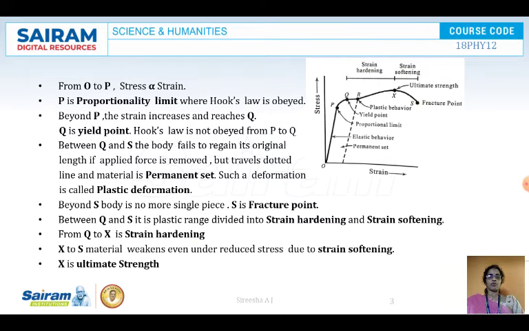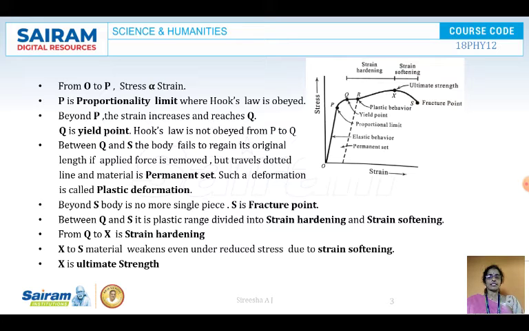From O to P, Hooke's law is obeyed and P is called the proportionality limit. Beyond P, if you increase the stress, what is happening? It is still an elastic body. It is regaining its original shape, but stress is not linearly proportional to strain. That means from P to Q, Hooke's law is not being obeyed. Q is called the yield point.